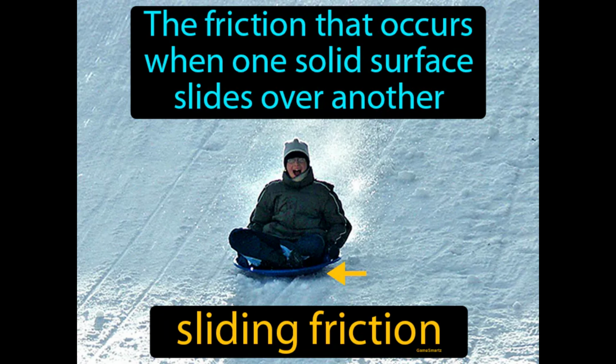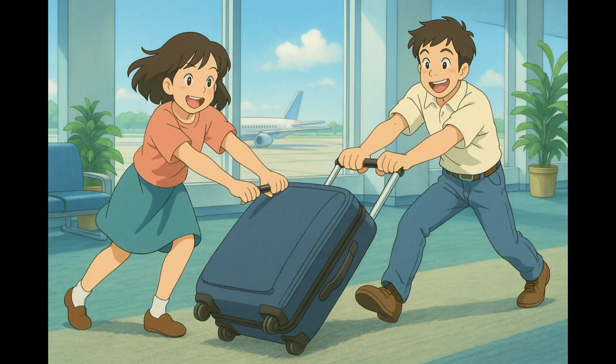The friction that occurs when one solid surface slides over another, sliding friction. Sliding friction is the resistance you feel when you push an object over a surface. Imagine trying to drag a heavy suitcase across a carpeted floor at the airport. Just as the suitcase encounters resistance and doesn't glide smoothly due to the carpet's texture, sliding friction occurs when one solid surface meets resistance while moving over another.